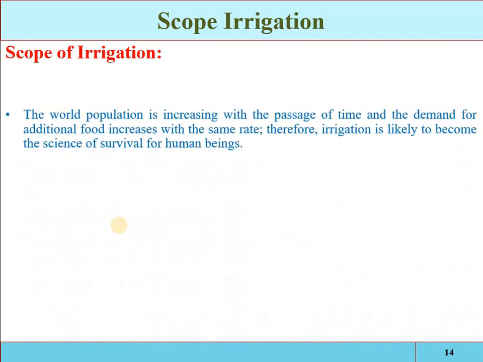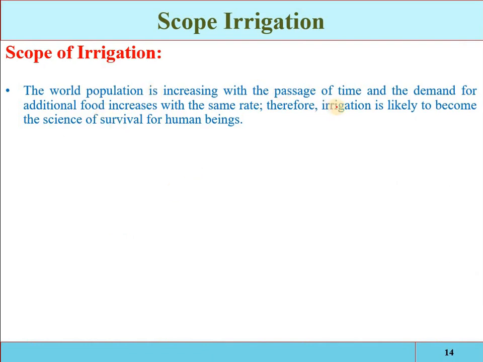Scope of irrigation. The world population is increasing with the passage of time, as we have discussed, annually 80 million people are being added globally. If the population is increasing, then the demand for food will also increase, because more human beings will require more food. Therefore irrigation is likely to become the science of survival. That is important. If we have to survive, then we have to grow more food, and if we have to grow more food, then more water will be required. And if we are providing that water for growing more food, then it is called irrigation. So that is the scope.